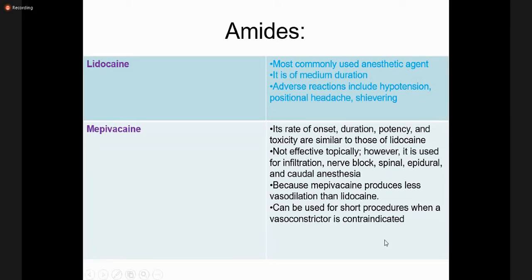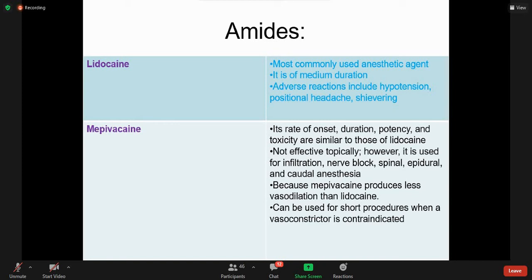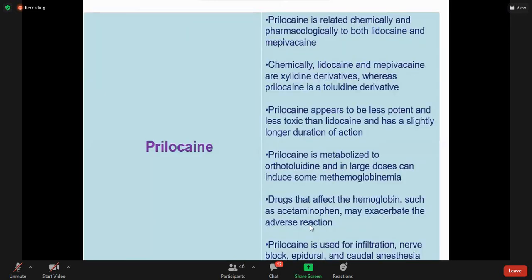And already we have discussed some important contraindications of local anesthetics. So what is the difference between lidocaine and mepivacaine? Both are amide group. Rate of onset, duration, potency, and toxicity are similar, but there are two important differences. Number one, mepivacaine cannot be used effectively when applied topically. And number two, the beneficial point: because it's not going to produce marked vasodilatation, it can be used without a vasoconstricting agent, especially if there are contraindications to adding a vasoconstricting agent with the local anesthetic.